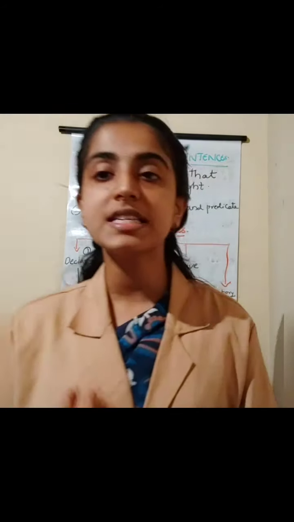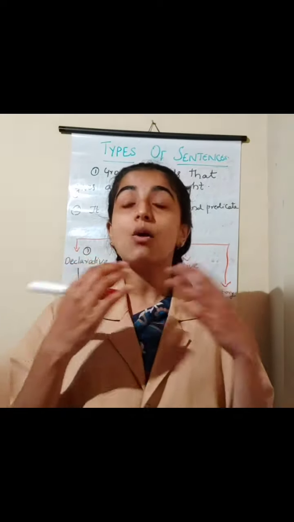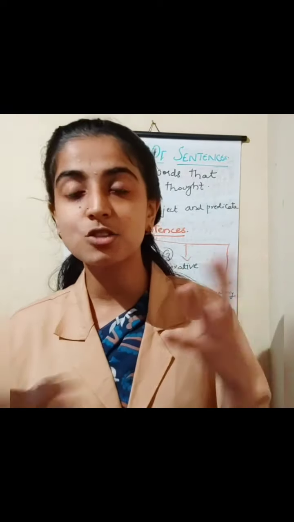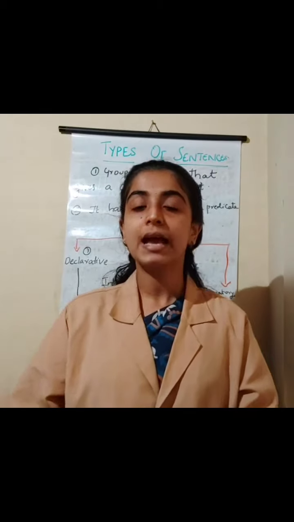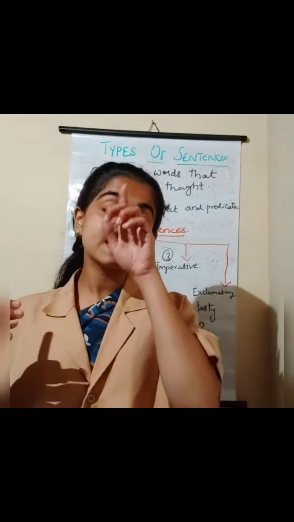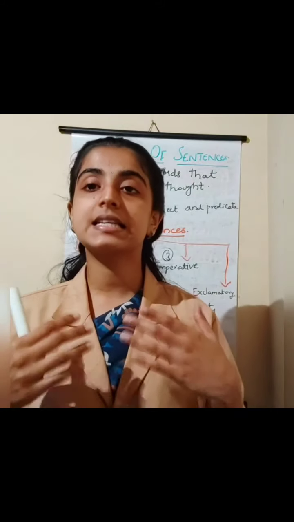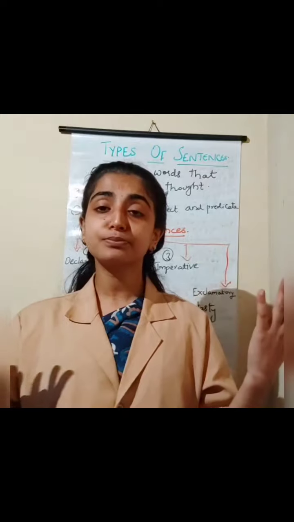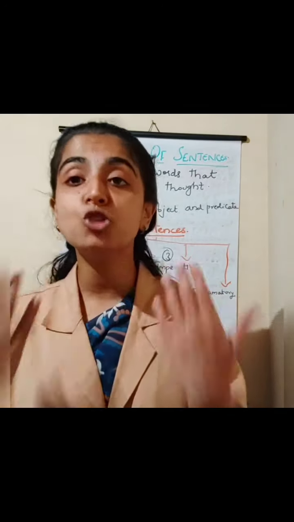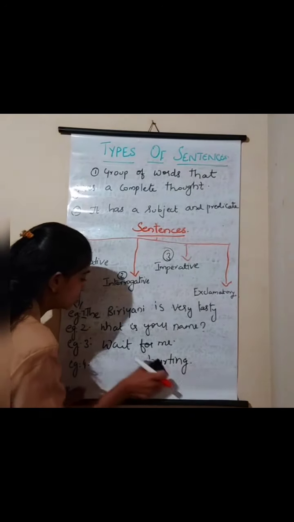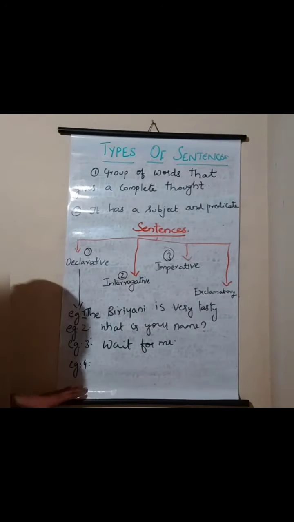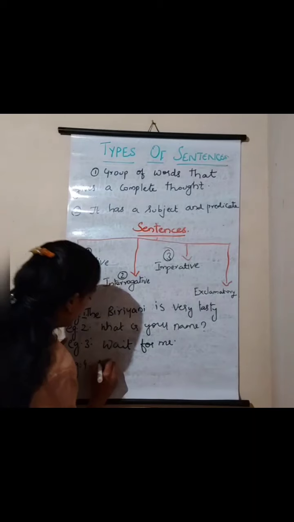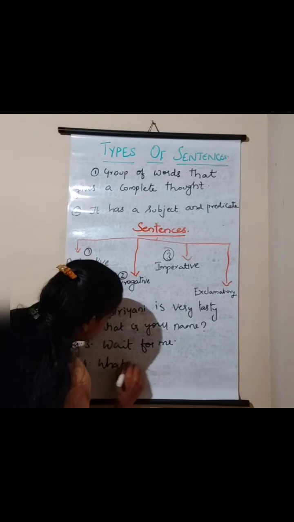Or I can say, what a surprise, isn't it? So it is an exclamatory sentence. Why? Because it ends with an exclamation mark. Exclamatory sentence means those sentences that show the emotions or the feelings. I'll write you another example, children. What a surprise!